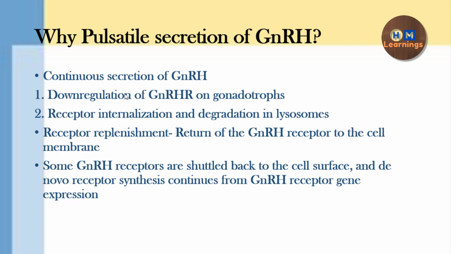But in response to pulsatile secretion, what will happen? These receptors will return to the cell membrane, and also there is de novo synthesis of these receptors. So when there is a pulsatile secretion, these receptors don't get down regulated and don't get internalized. And that is why continuous secretion is not good. Pulsatile secretion is required for the proper male reproductive system.